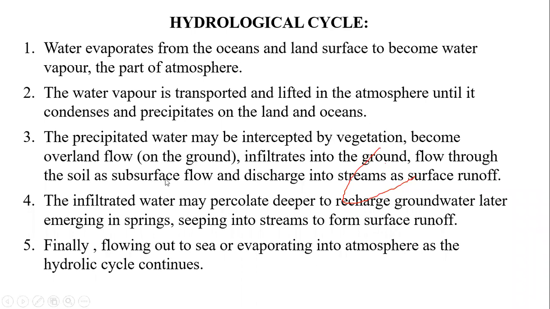Whatever amount of water has infiltrated into the soil either joins the water table or goes deeper, and again by joining the water table it comes out from suitable points, in the form of springs. Those springs again join the streams and rivers and at last the ocean, and again evaporation occurs and the cycle continues. So this is the summary of the hydrological cycle.